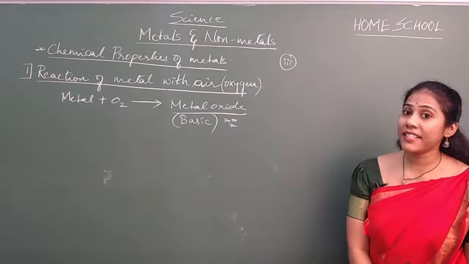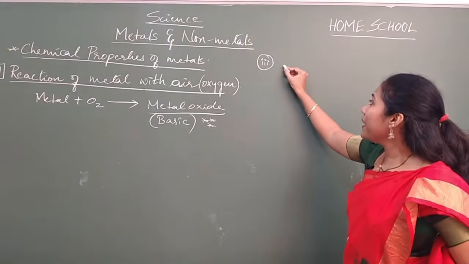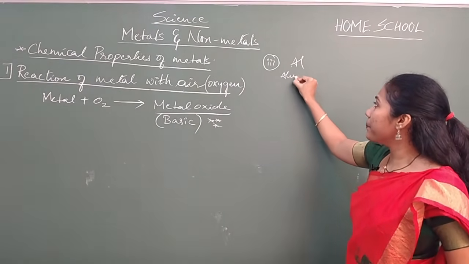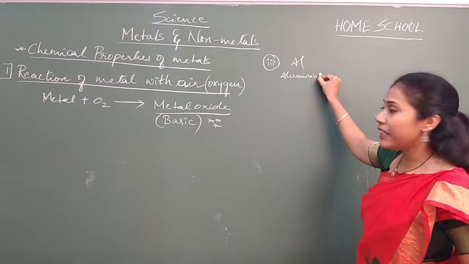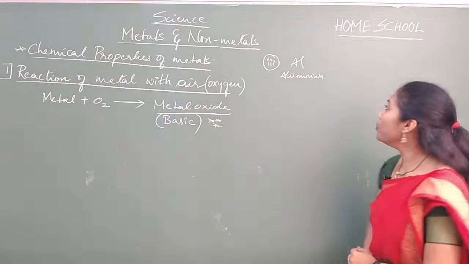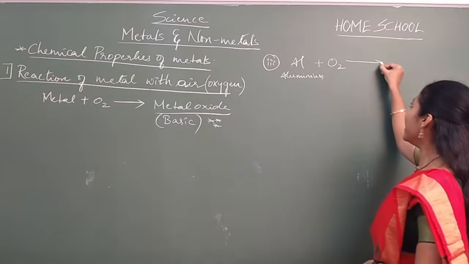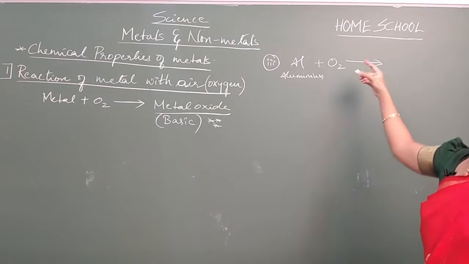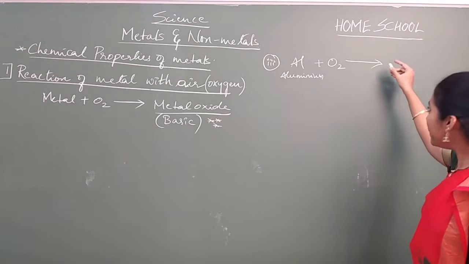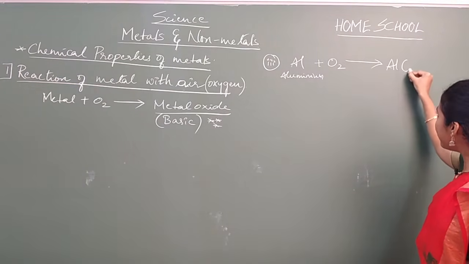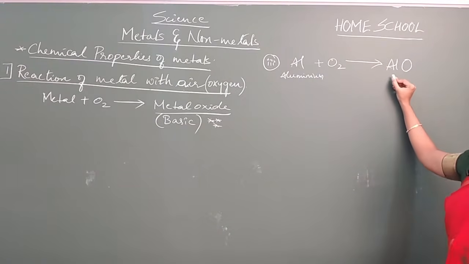Coming to the third example, we have a metal called Al. Al in the sense what? Aluminium. So this aluminium can also react with oxygen, giving an oxide, aluminium oxide. Can you write the formula, guys? Aluminium, Al; oxide means oxygen. Now write the formula with the help of valency.